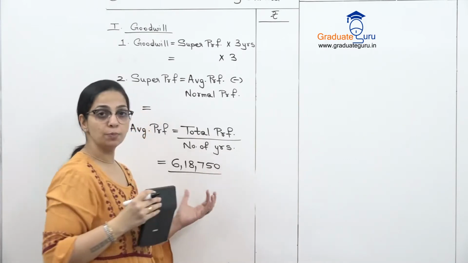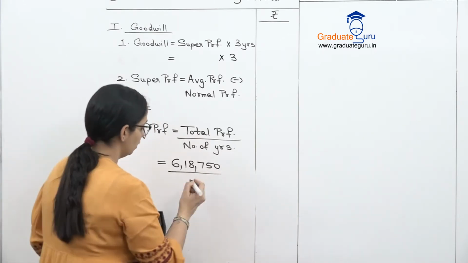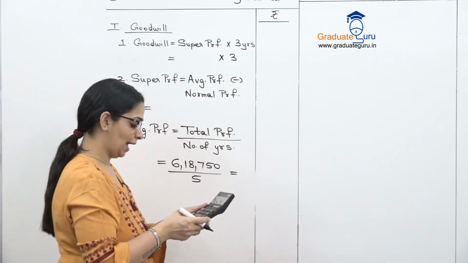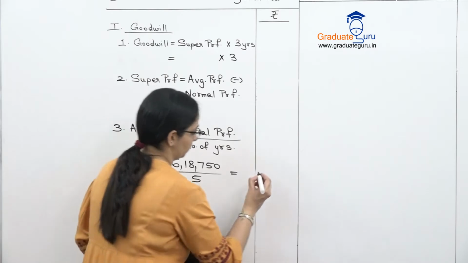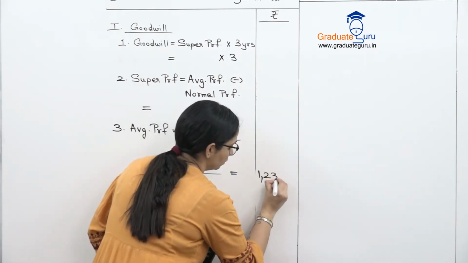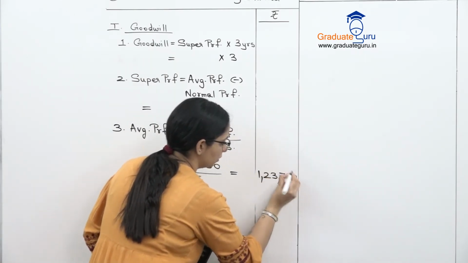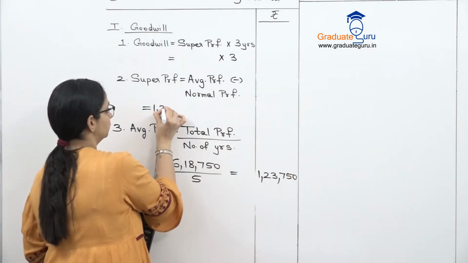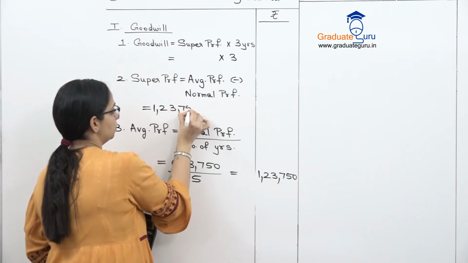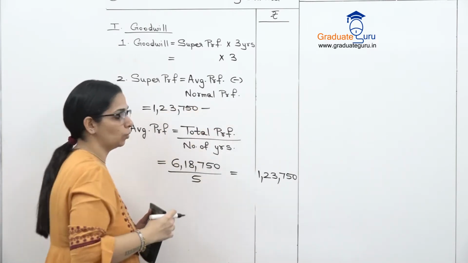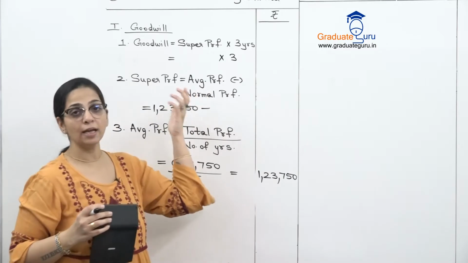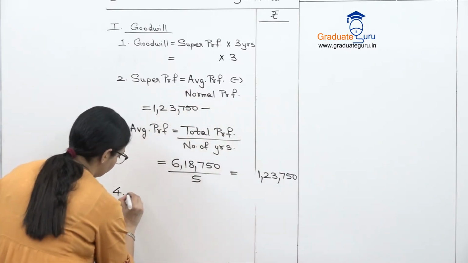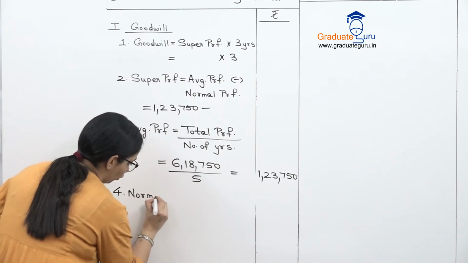And how many years profit is this? 5 years. So I will divide by 5. So let's calculate our average profit for 5 years. 1,23,750. So let's write that over here, 123,750. But उसमें से मुझे minus करना है normal profit. So that will be our next working, number 4, normal profit.